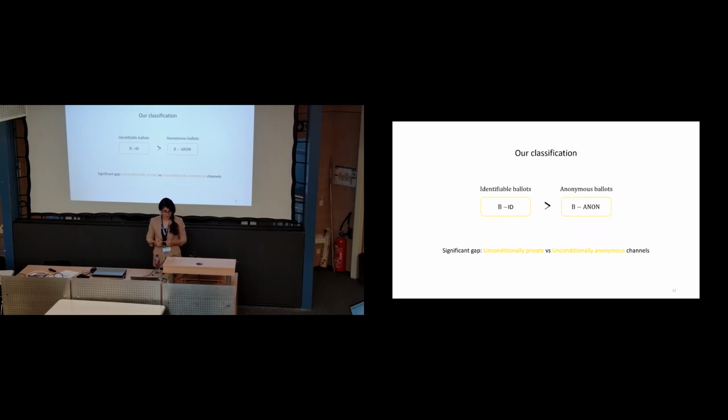So to realize them, we can get closer in reality to the first one than to the second one. To realize the first one, we can use post-quantum TLS, which has no effort on the voter side. But to realize the second one, every voter has to have access to Tor, not every, but the majority of the voters. But this is not a realistic assumption to make in e-voting.